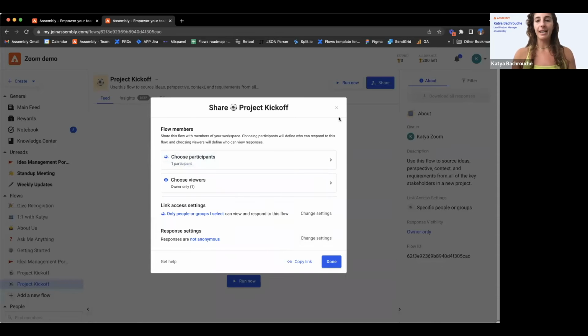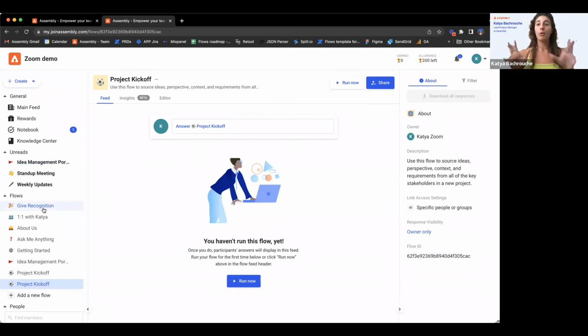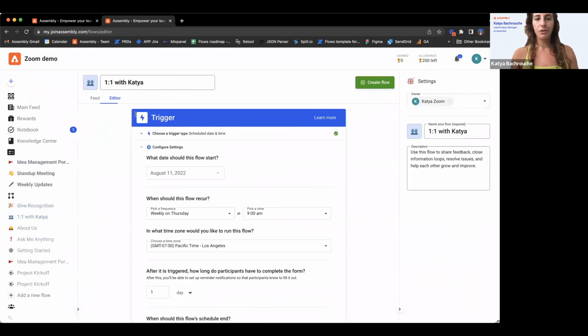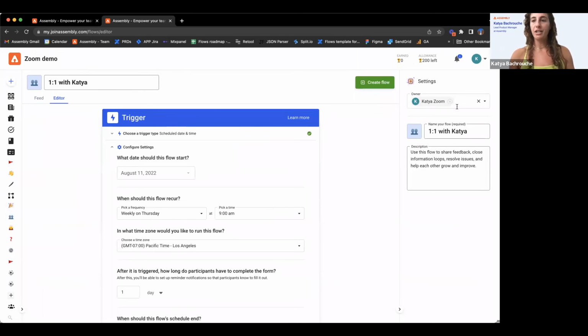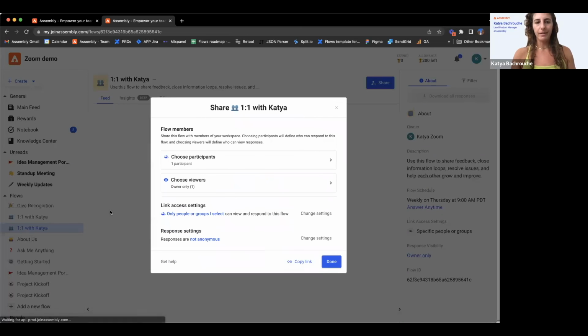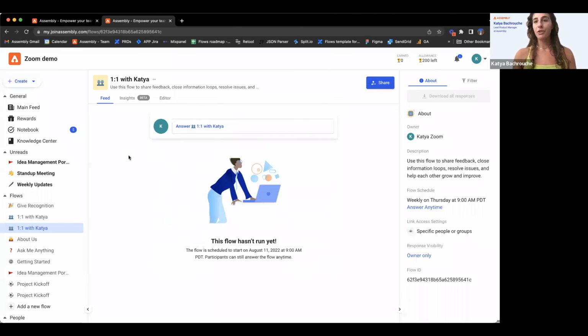Super, super easy. You're a leader and you want to set up one-on-ones for all of the managers on your team. You're like, hey, I created this and I want to duplicate this. You duplicate it, it sets it up. You can change the owner to be someone else in the company. Create the flow. Everything is just simple with the click of a button. So very easy to churn out flows and get them distributed to your team.